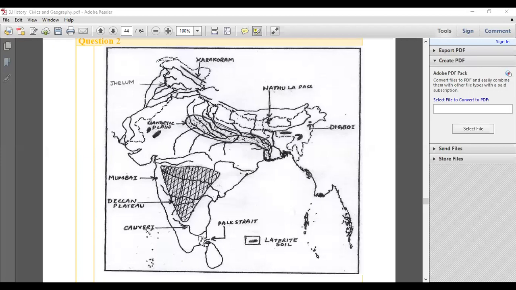Can you use pencils for the map marking? Yes, you can, but my suggestion is go for color pencils. They're more legible, seen and neat as well. You can write outside the map if there is no place, but I think this will be less congested, so you will find place. So don't worry about it.